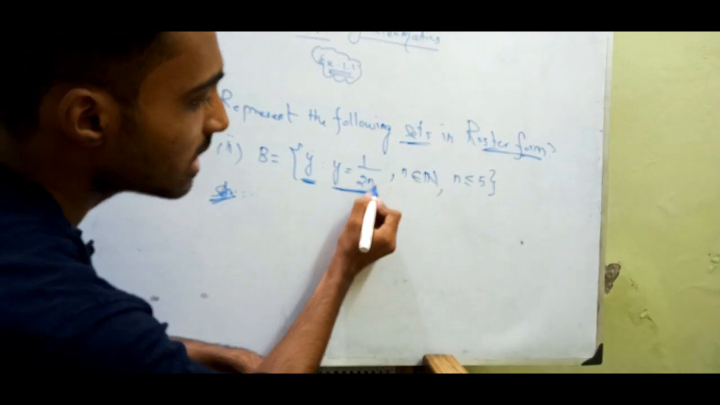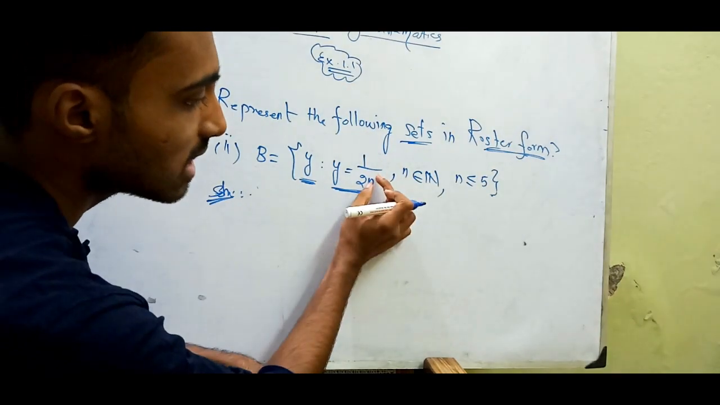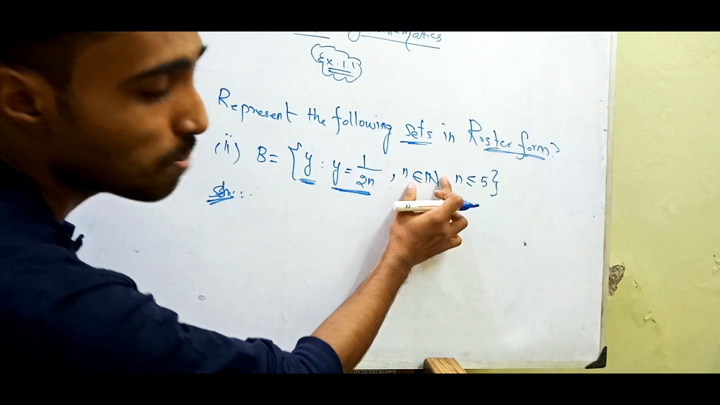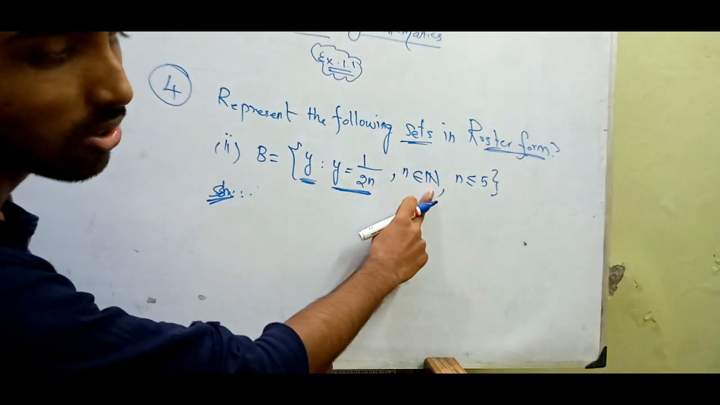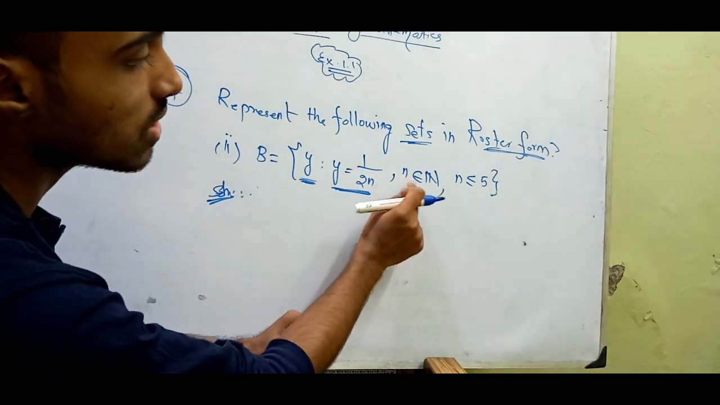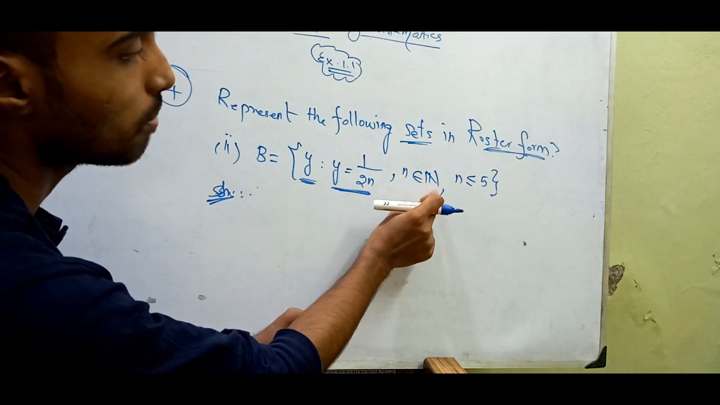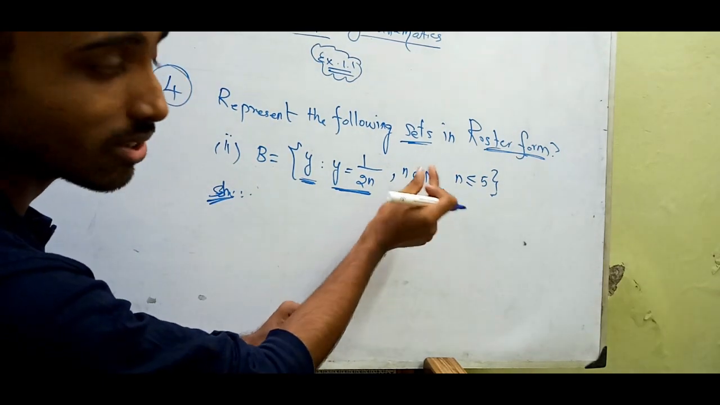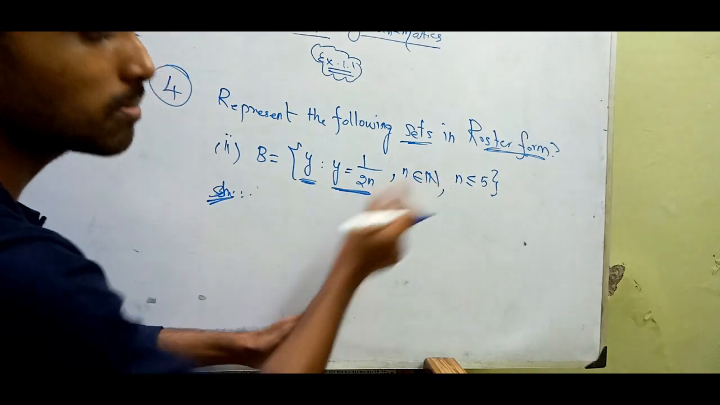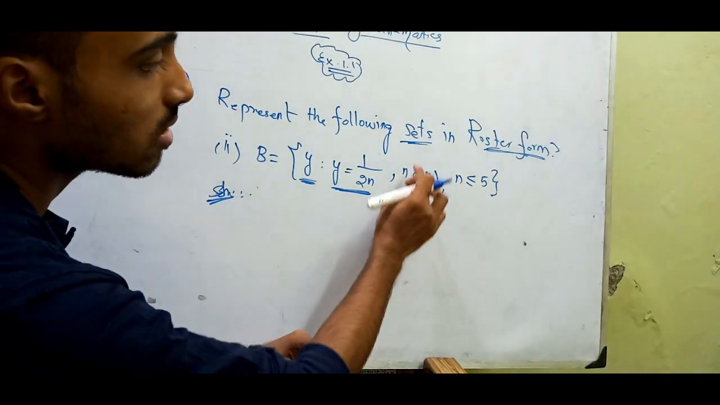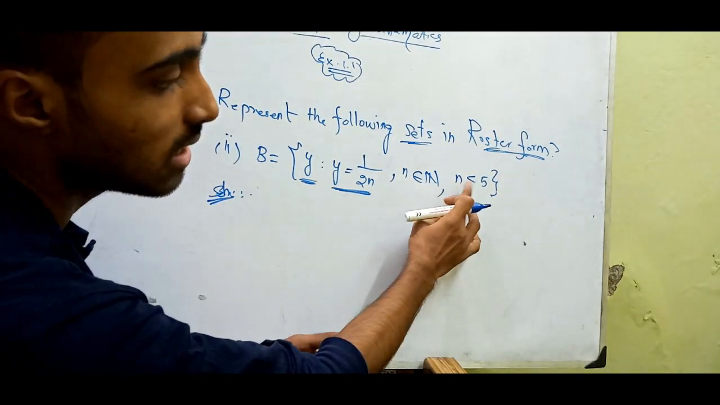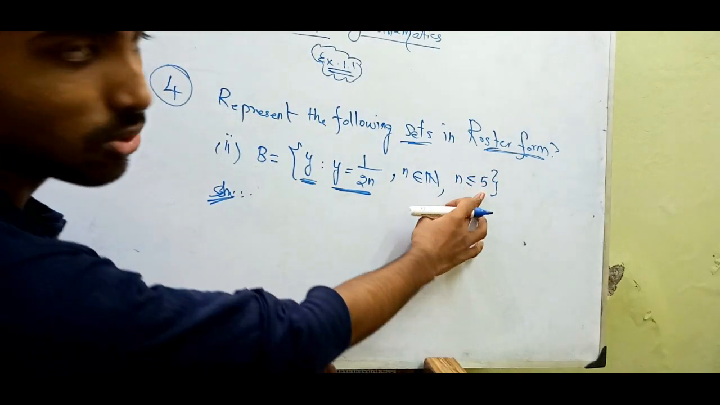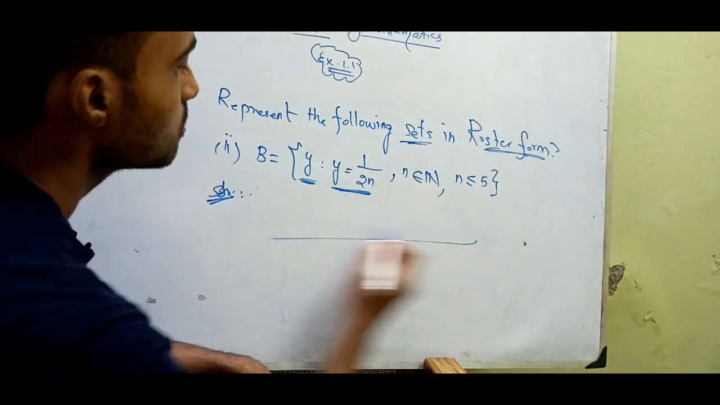What is the condition for n given here? The condition for n is that it belongs to the family called natural numbers. So n is from the natural numbers. n is a member, element or object taken from the natural numbers, and the condition here is that n is less than or equal to 5. I'll explain it here.